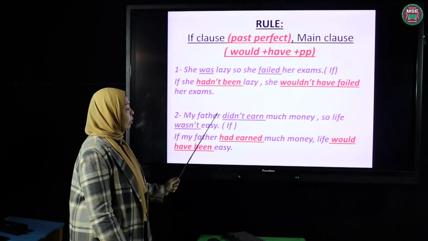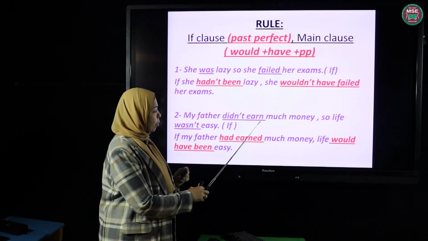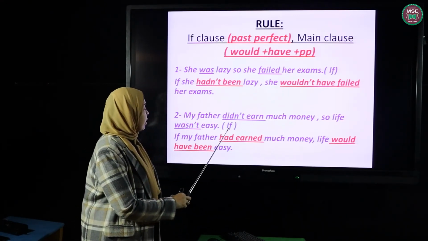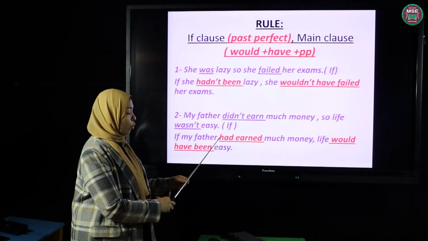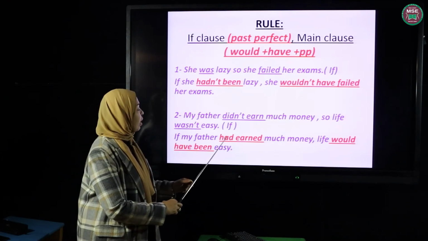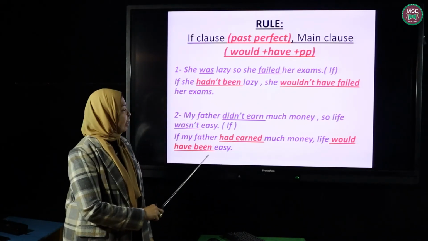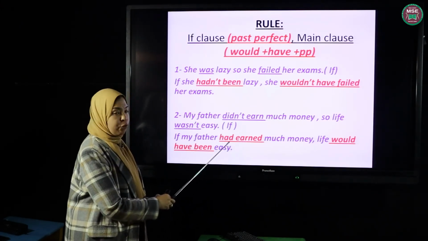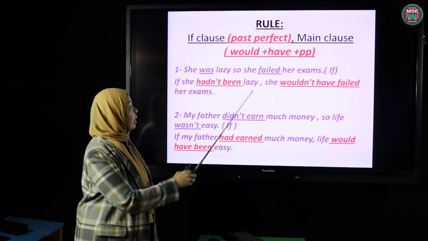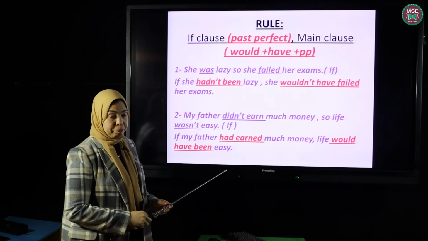The second example: my father didn't earn much money, so life wasn't easy. Rewrite using if. If you put if at the beginning, the if clause starts with had. If my father had earned much money, what would happen? Life would have been easy. But actually my father didn't earn much money and life wasn't easy. So we change the negative to an affirmative form. And of course we use the past perfect as the rules said here, and in the main clause would plus have plus PP form. Okay? Another one.